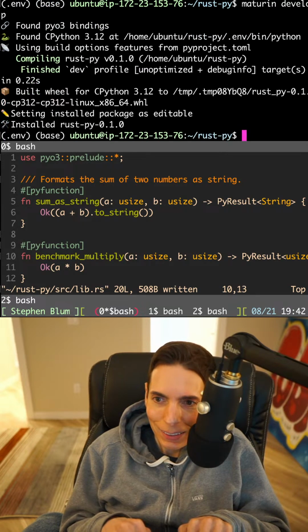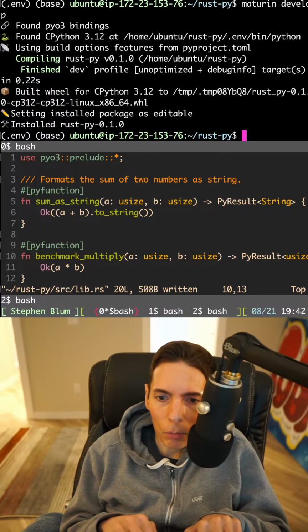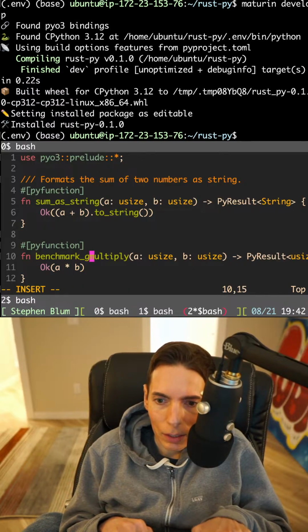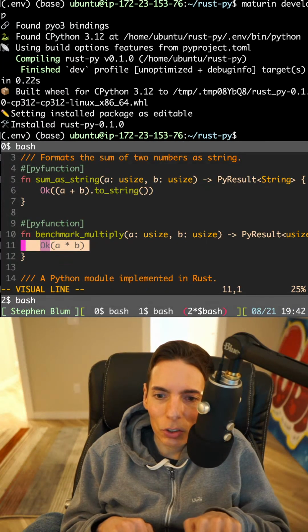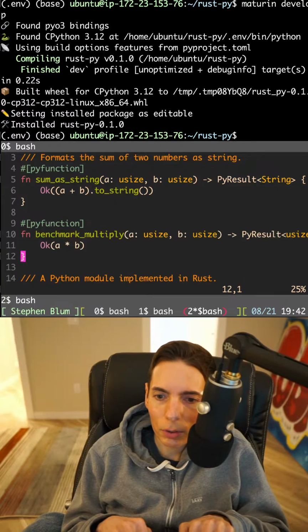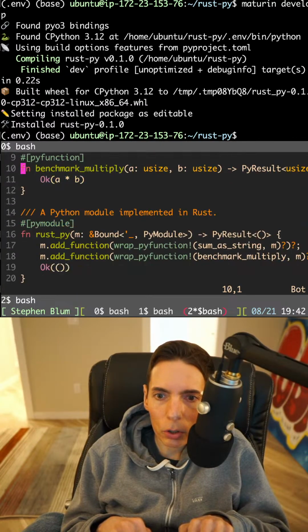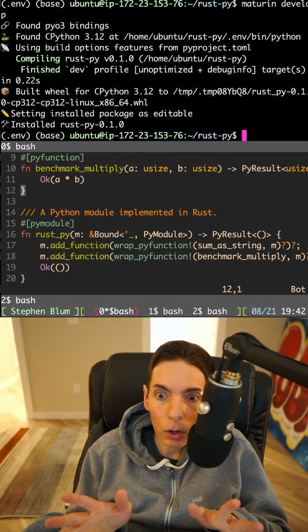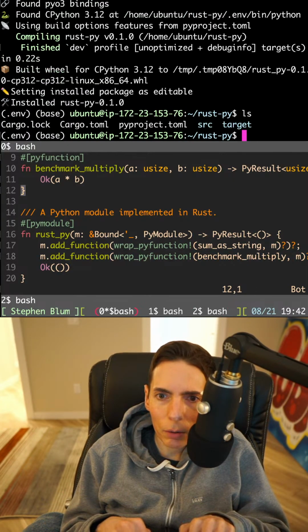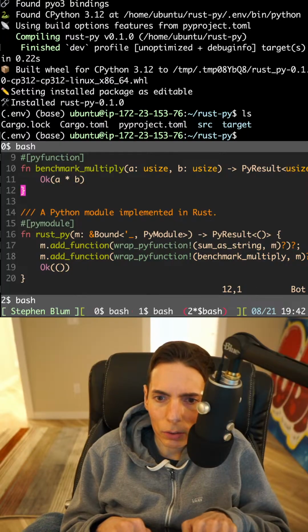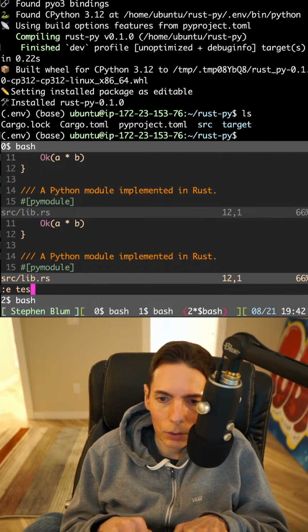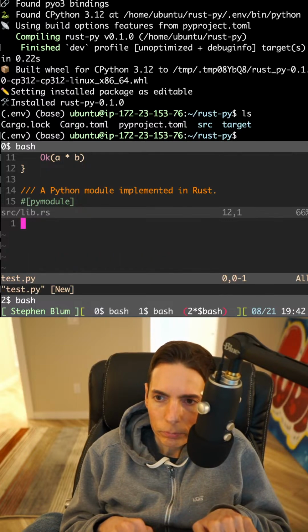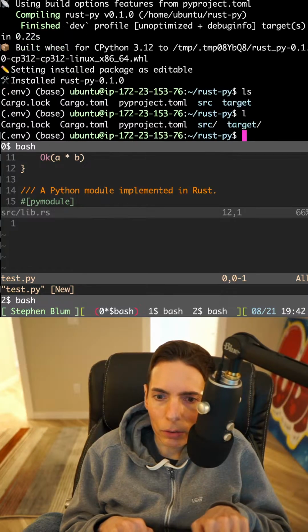Okay. So now we have a multiplication function that we wrote in Rust. Really simple, right? It's a really simple multiplication function. Just combines two variables. And then we should be able to call that in Python. And then I actually want to write a little Python file. Let's do that here. Let's do test.py. All right, so we got test.py. Oh, there we go. Now we should see it.